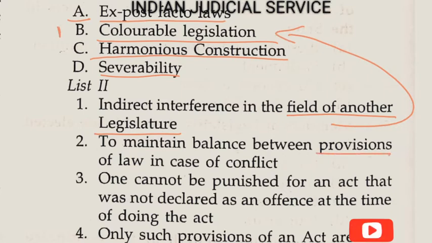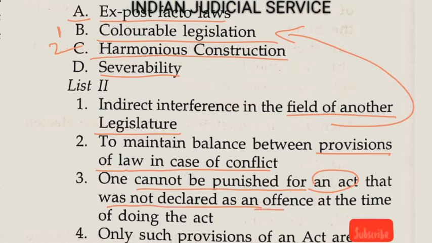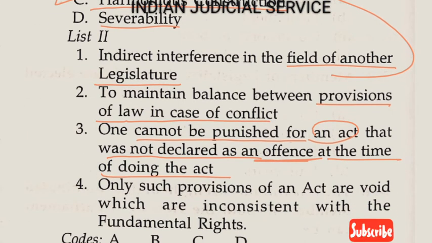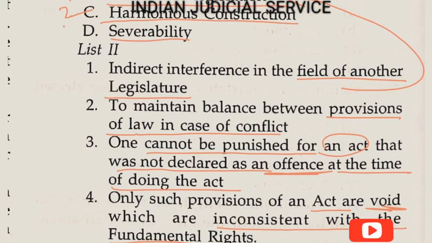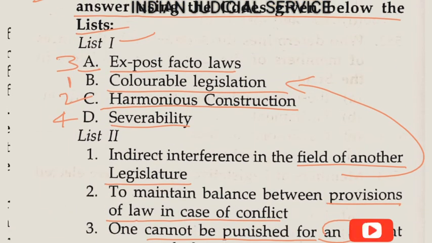To maintain a balance between the provisions of law in case of conflict is harmonious construction, so it is 2. One cannot be punished for an act that was not declared an offense at the time of doing the act. This is very important, and it is clearly ex post facto law, so here 3. And the last one, only such provisions of an act are void which are inconsistent with fundamental rights. It is directly related to the doctrine of severability, so it is 4. So now 3, 1, 2, 4.